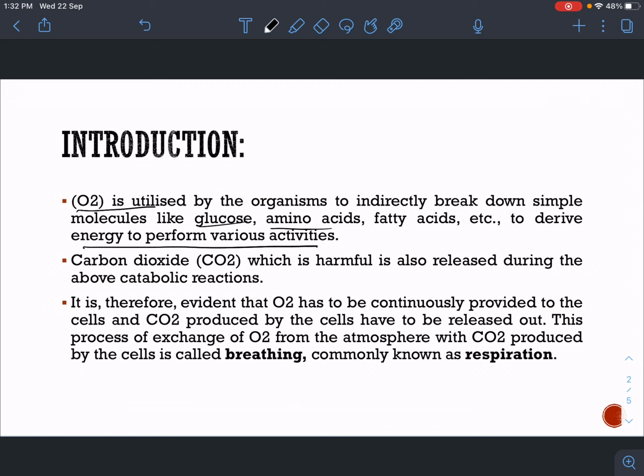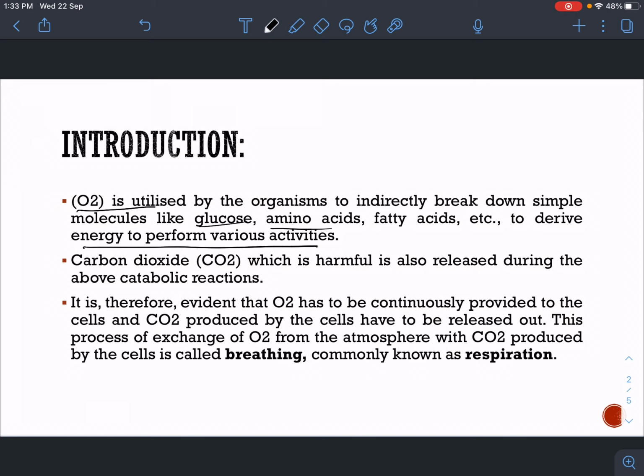to perform activities, obviously. Carbon dioxide, which is harmful, is also released during the above catabolic reaction. Catabolic reactions are reactions in which a molecule is broken down into simpler parts. So carbon dioxide is released. Although carbon dioxide is harmful for our body, still it is released as a byproduct which has to be discarded from our body. It is therefore evident that oxygen has to be continuously provided to the cell, and CO2 produced by the cell has to be released out.